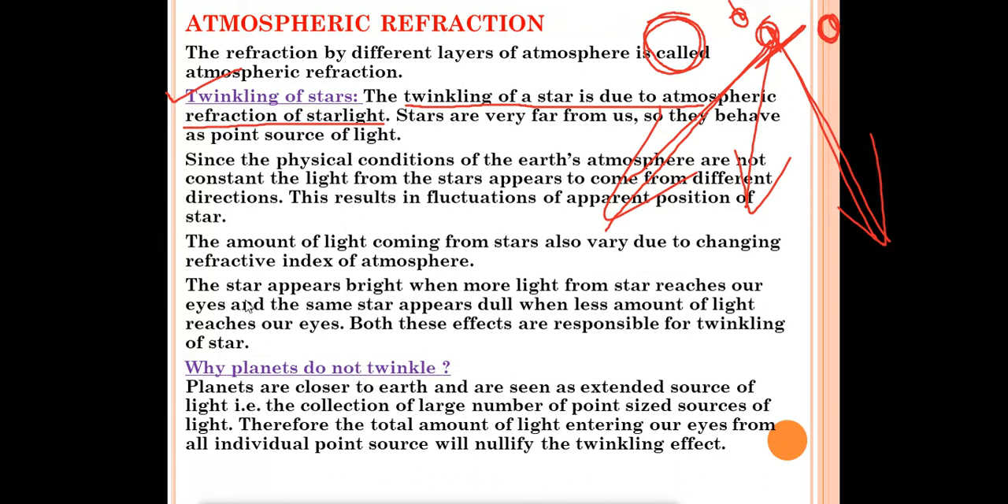Sometimes when more light comes from the star and reaches our eyes, the star looks very bright. And sometimes very little light comes from the star, and at that time the star appears dull to us. Because of this bright and dull light, we feel that the star is twinkling in the sky. Because of that, stars twinkle in the sky.